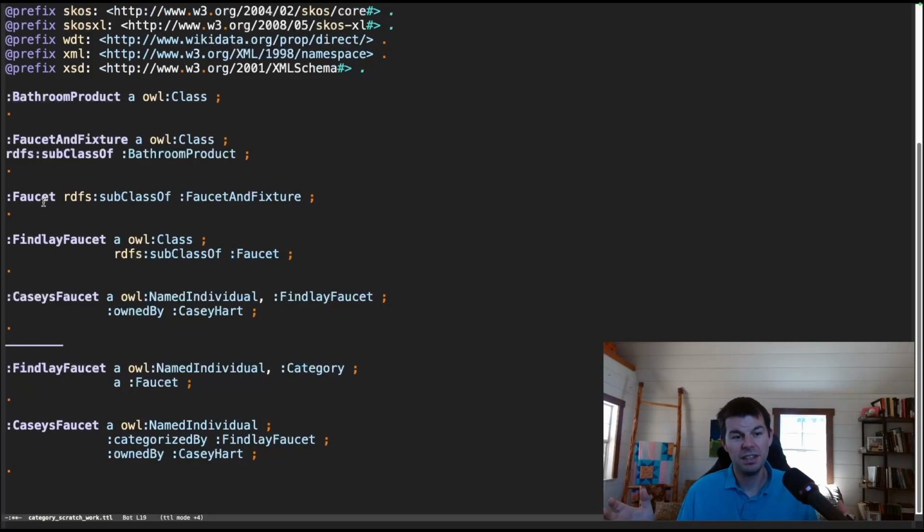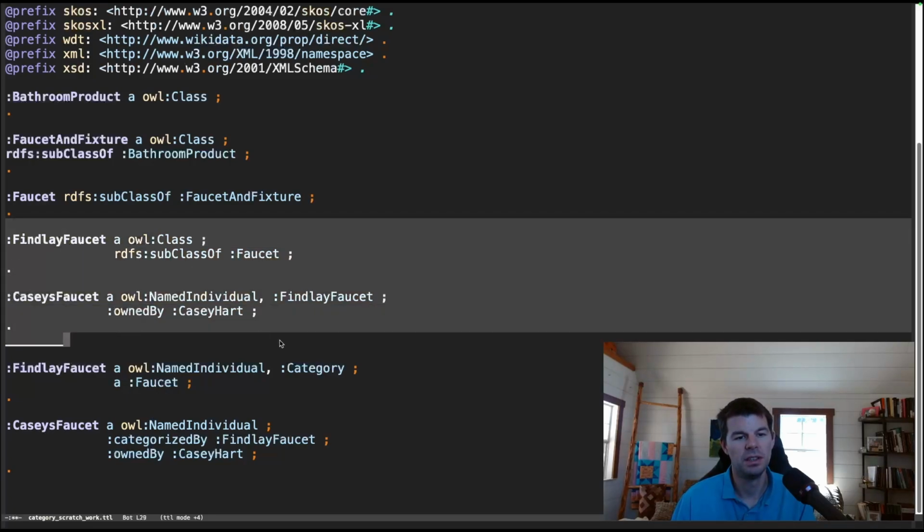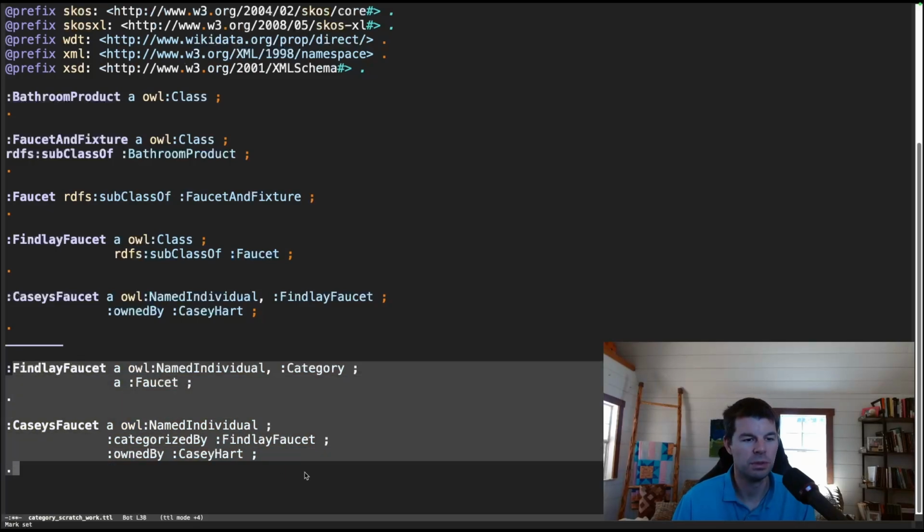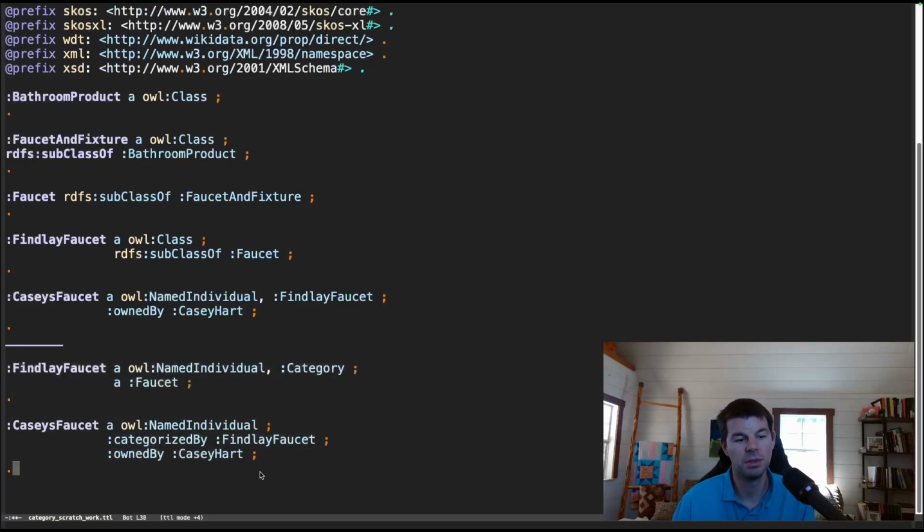Still, maybe not a huge difference, but we're just thinking about what level we're putting each of these things on. Are they sets, or are they individuals that are then categories? Now here's where the rubber really meets the road on which decision to make. Because between these assertions and these assertions, we have the same number of triples. You can pretty much do the same things with them. It's going to be a little different in terms of inference.